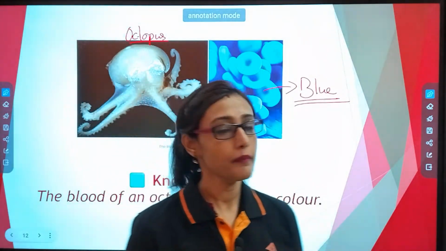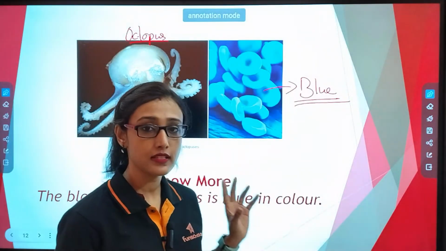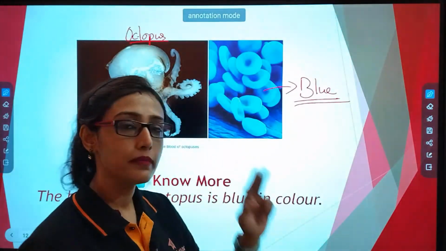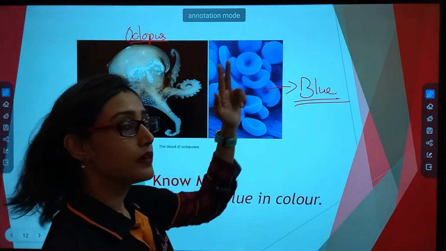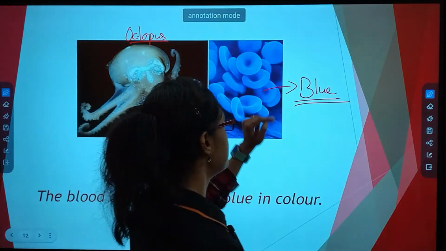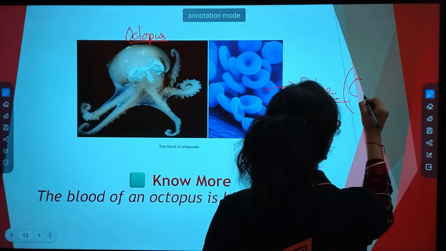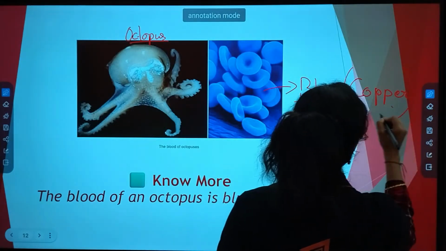Again, due to some pigment. All the coloring things are due to the presence of coloring substances. So our blood is red in color due to the presence of what? Hemoglobin. But over here, the blood is blue in color due to the presence of copper in their blood.